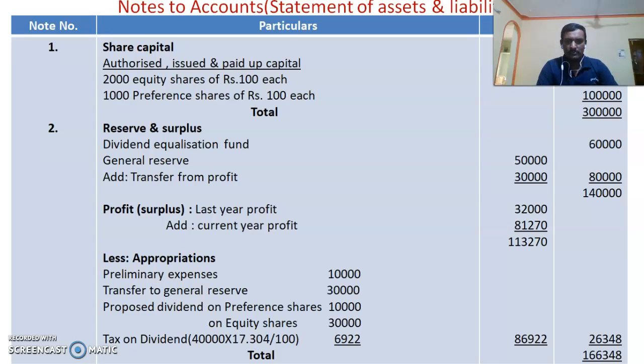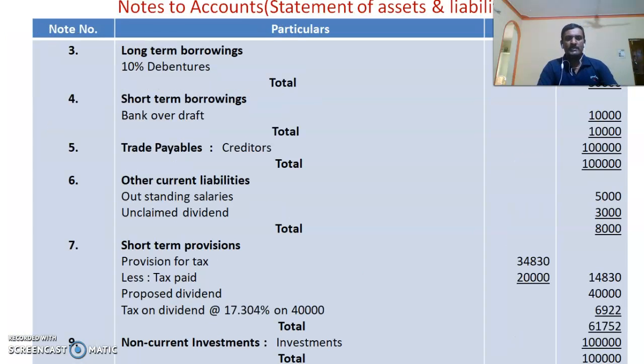Then we will get the amount, and that appropriation is to be deducted from the reserves, and we will get the balance of reserves and surplus, which is 1,66,348. And after that we can move towards the long-term borrowings. Only one item is given. Then short-term borrowings, there is a bank overdraft. Under trade payables, there is only one item, creditors.